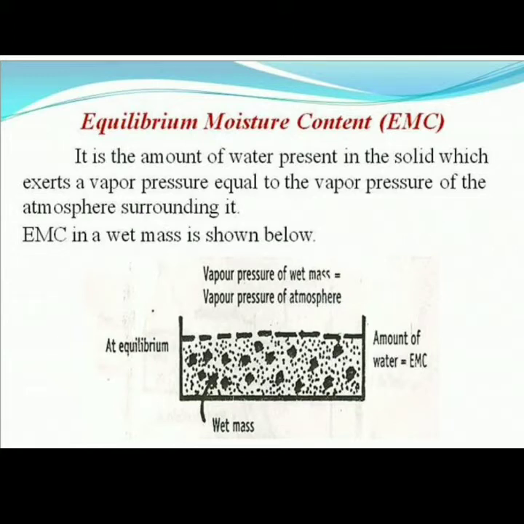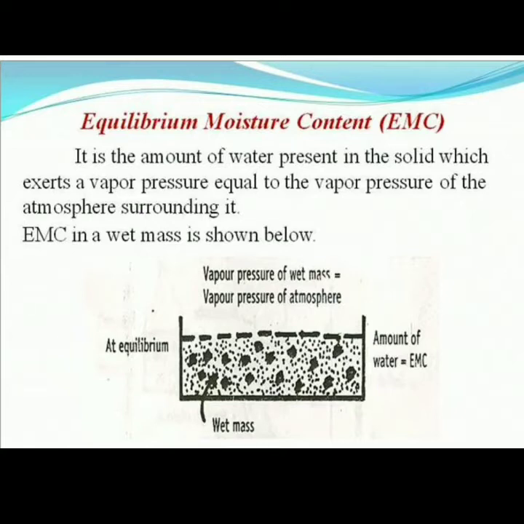But why does this happen? Because the room temperature is 25 or 26 degrees Celsius and the coffee temperature is 60 degrees Celsius. Heat transfer occurs from high temperature to low temperature. So heat flows from the coffee into the room, and the coffee temperature becomes nearly 25 to 26 degrees Celsius. This means equilibrium occurs.